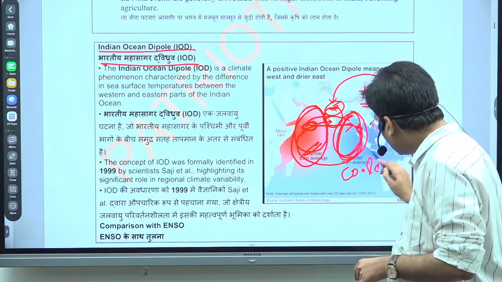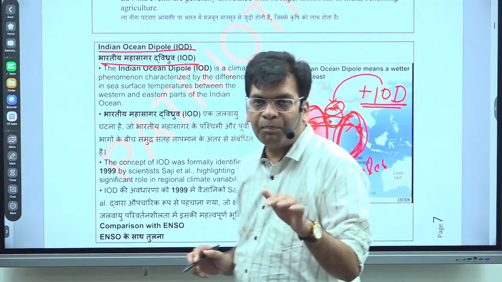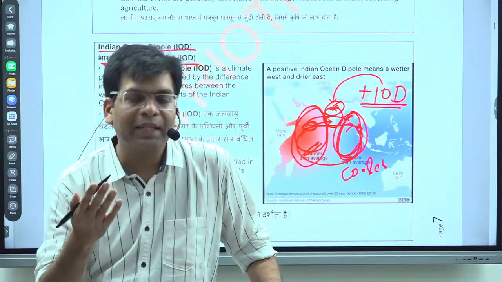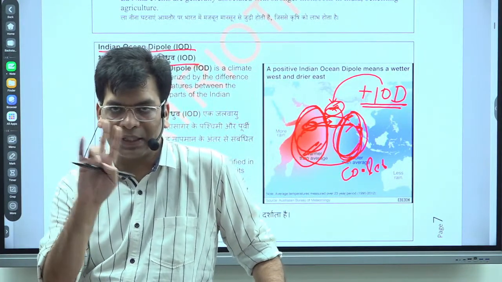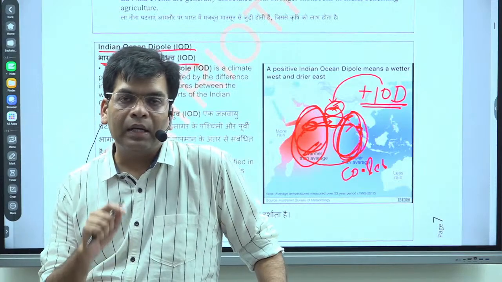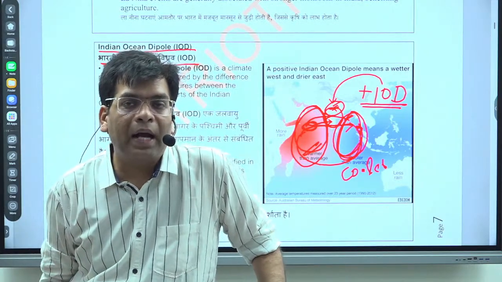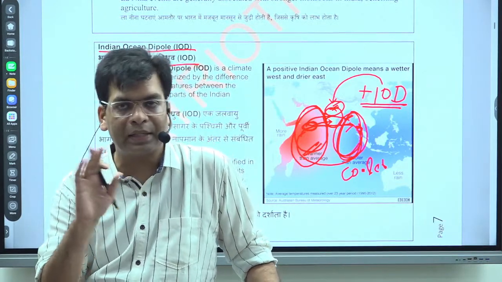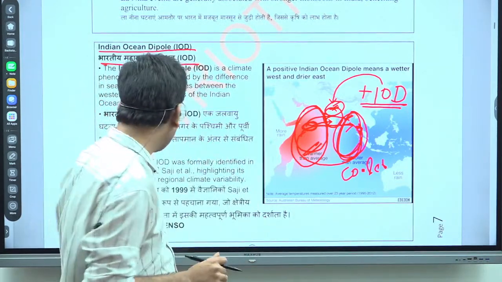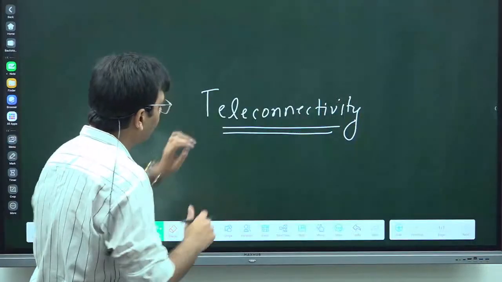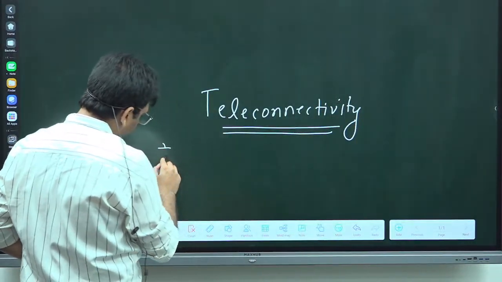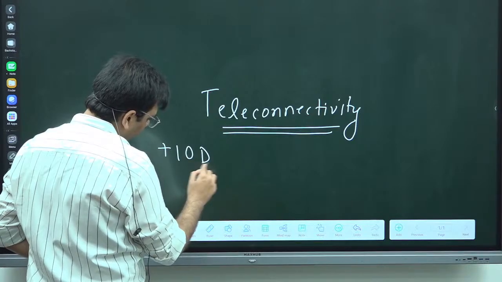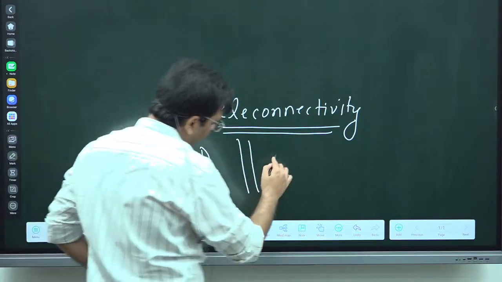Okay. I hope this is clear. The positive IOD means positive rainfall. You can create the relation: positive means positive. Now the question comes: what happens if there is a positive IOD and El Nino both existing at the same time?